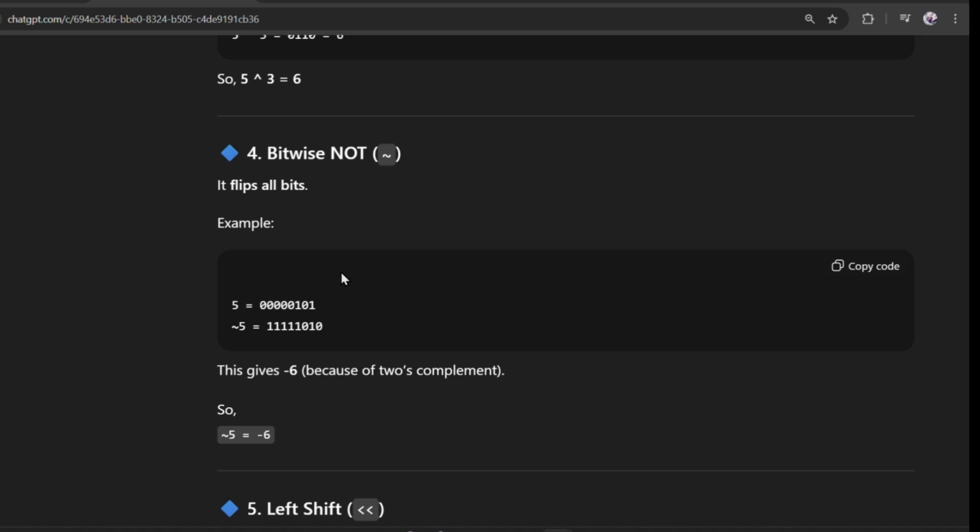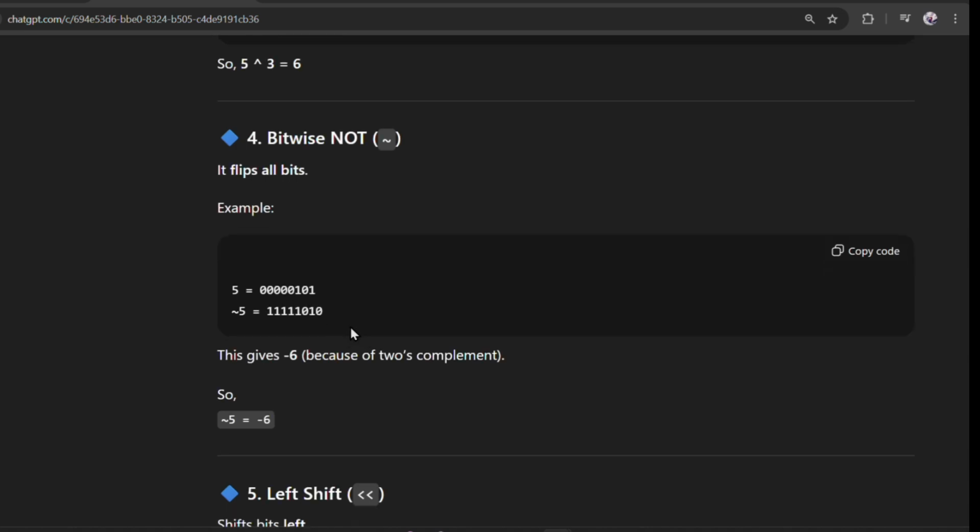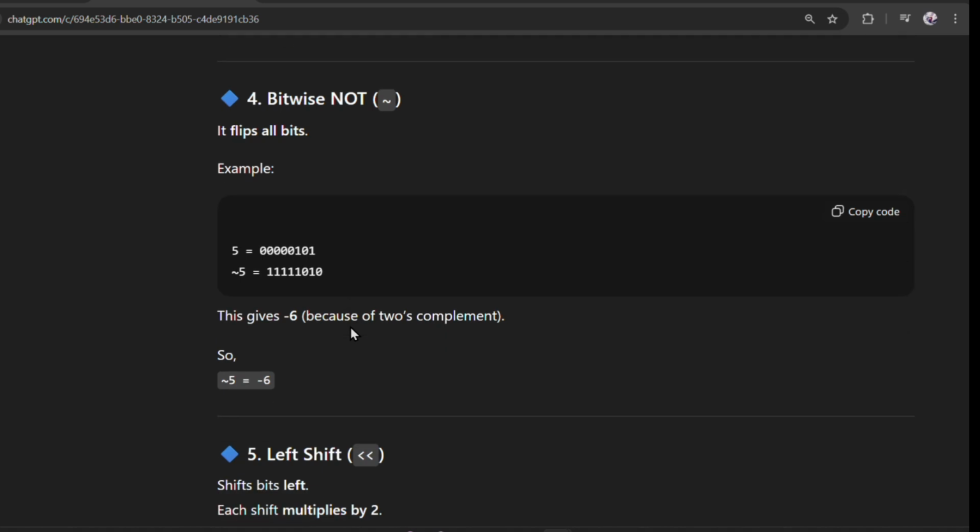So the binary value for 5 is 00000101. The bitwise NOT will return ones for zeros and zeros for ones, like 11111010. Okay, it will reverse the existing binary value.